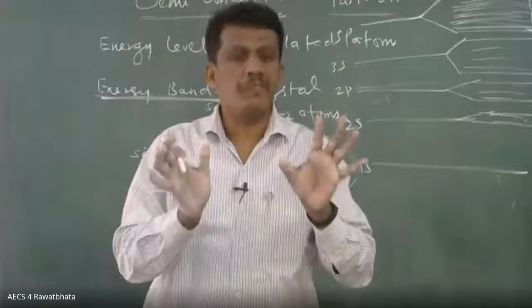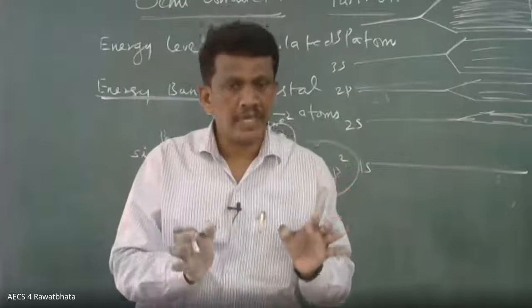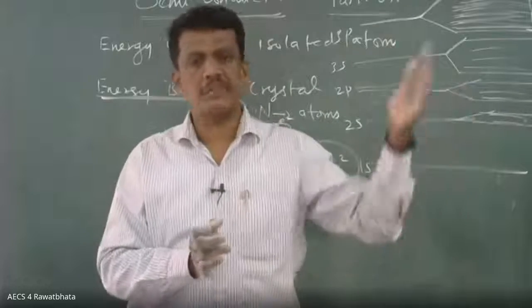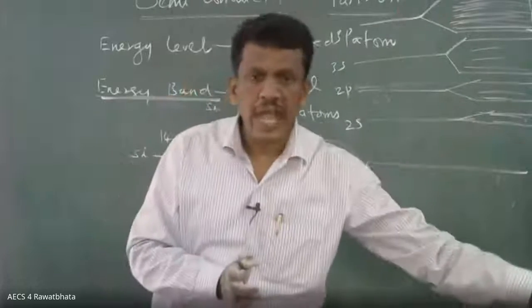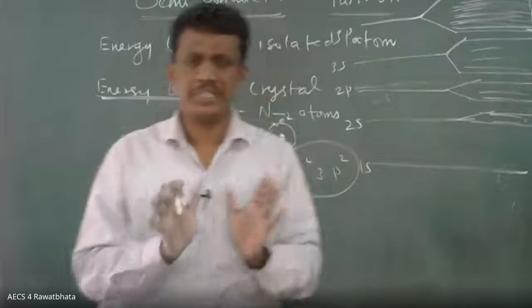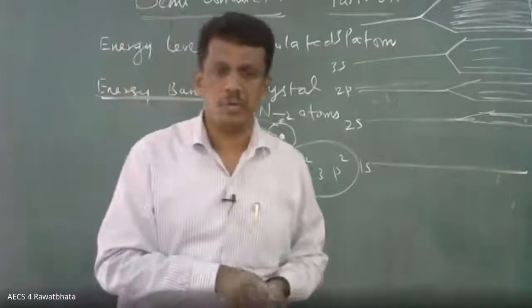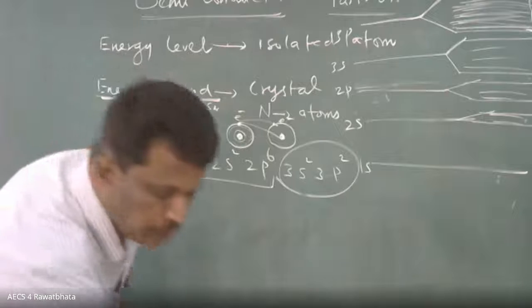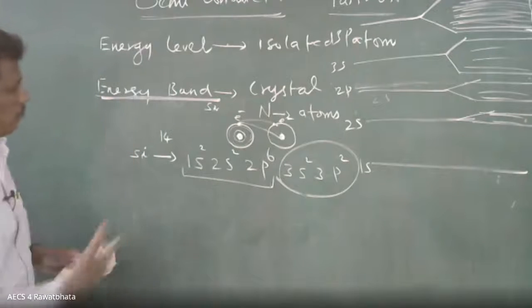In a crystal with n number of atoms, the electrons will have many interactions with different electrons and the nuclei of different atoms. I don't think there is much difficulty, because in chemistry you may know some basics. Okay, note this thing. Then I will come to energy, the different energy bands.